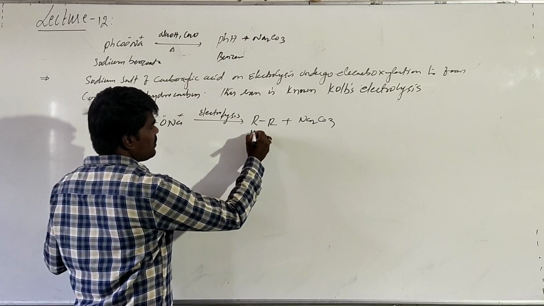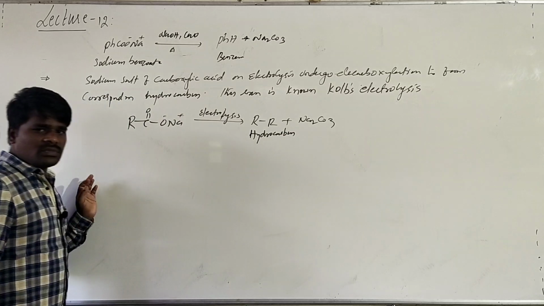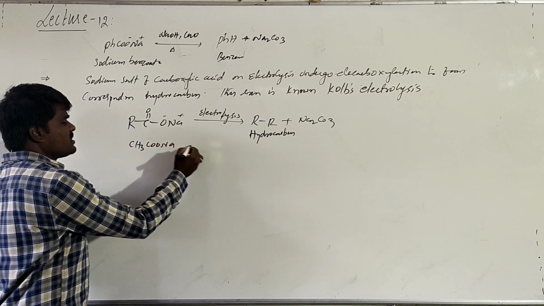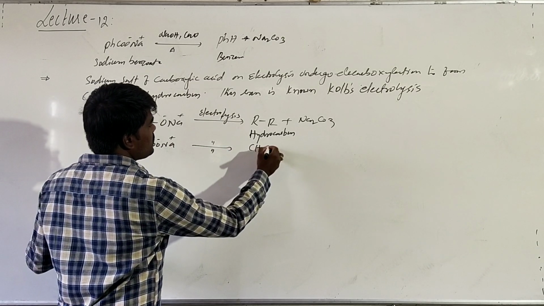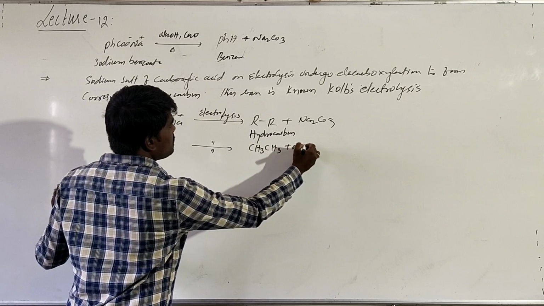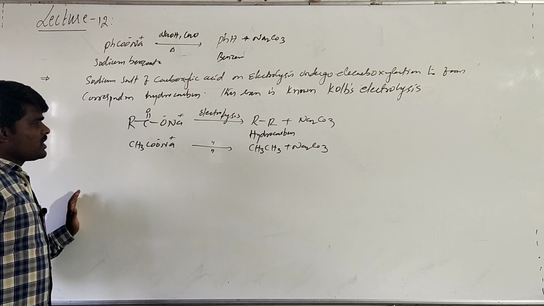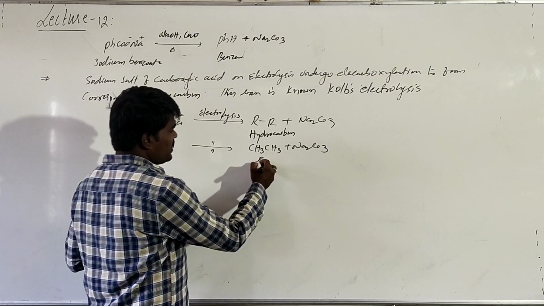This is the hydrocarbon. Suppose you take sodium acetate, you will get ethane plus Na2CO3. You already studied this last year under the preparation of alkanes. This is ethane.